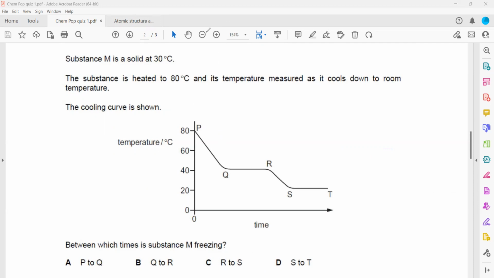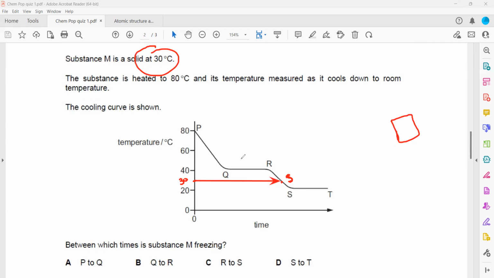So at 30, this one will be 30. So when we draw a line from 30, here the substance is solid according to the question. And why might the temperature be constant here? Why is the temperature not changing for the substance? Maybe it reaches room temperature, when the surrounding temperature and the temperature of the substance are the same, it won't lose energy to the surrounding. So this gives an idea that solid M is solid at 30. So if it was solid at 30, this was solid.